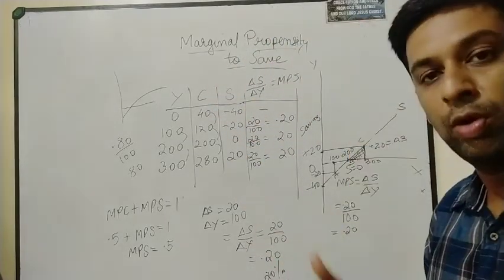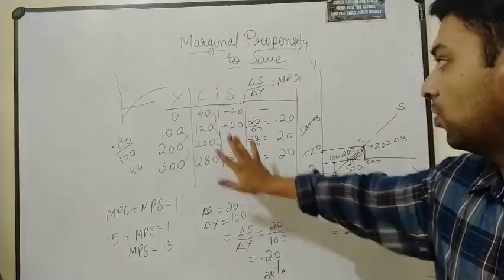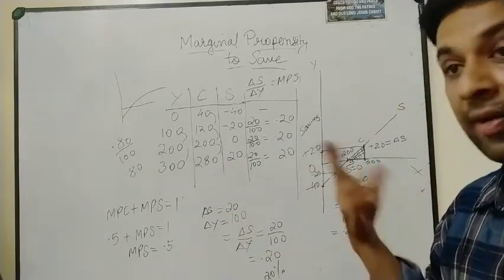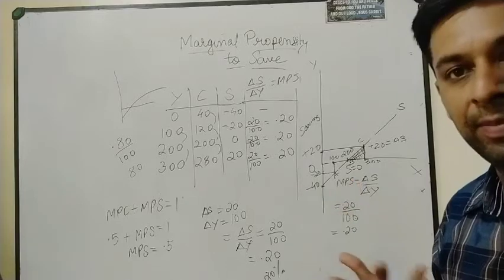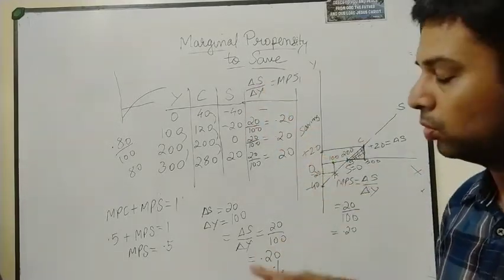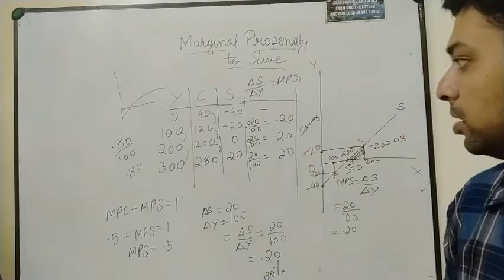This is not the thing; it will be part of your graduation or post graduation. So as of now, just write the schedule, learn the diagrams and the definition, of course, which I already explained to you: that it refers to the ratio of change in saving to change in income. Okay, so just note it down.